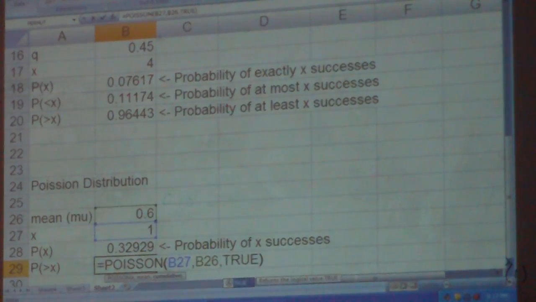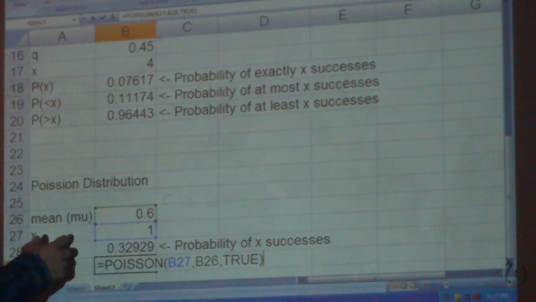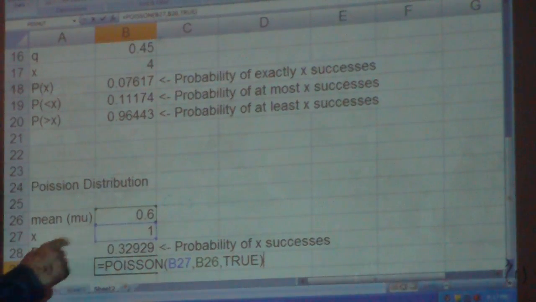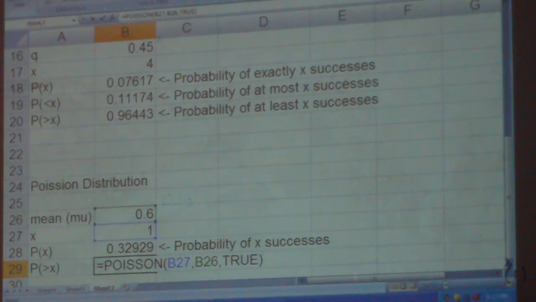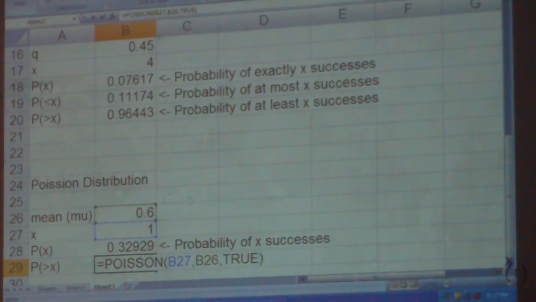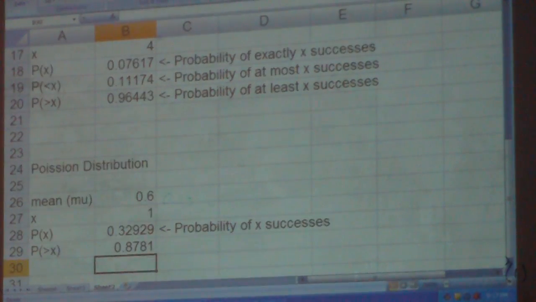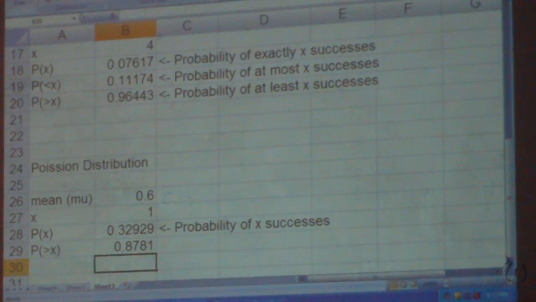True means it includes 0 up to this number, so that would be 0 and 1. That's like what it says, at most one hurricane. It's the probability of 0 hurricanes and the probability of 1 hurricane, putting those two together. Wow, real good chance of 0 or 1.